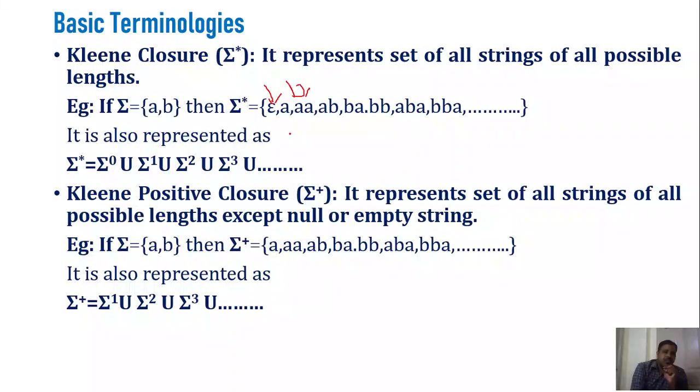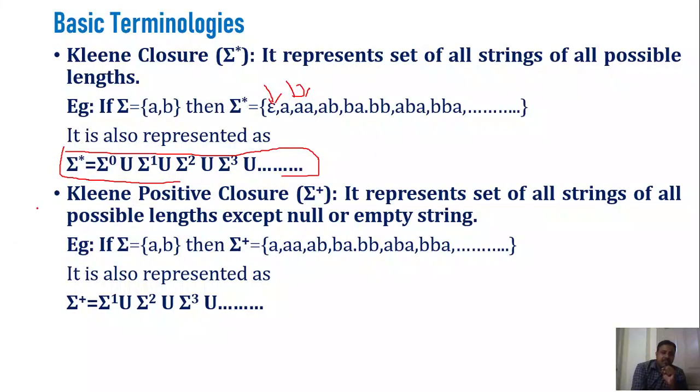Whenever you write the set of all possible strings of all possible lengths, it is called sigma star, or we can call it Kleene closure. The general equation for sigma star, that is Kleene closure, is sigma power 0, the set of all strings of length 0, union the set of all strings of length 1, union length 2, union length 3, and so on. That is about the Kleene closure.